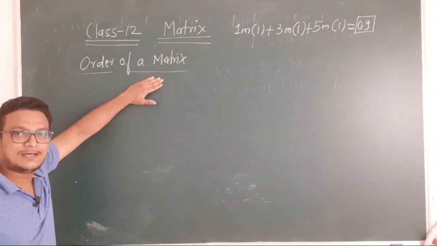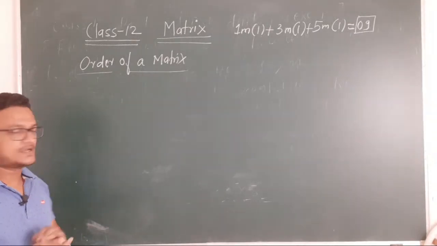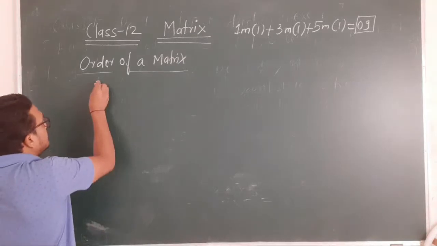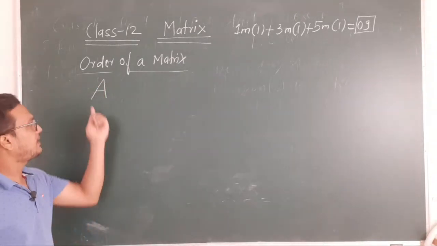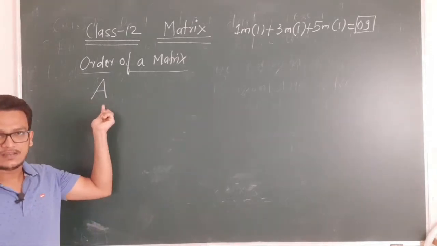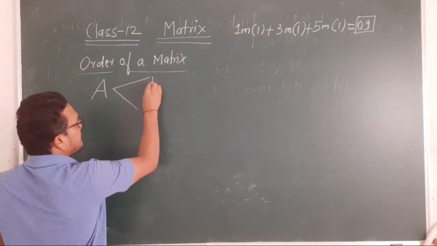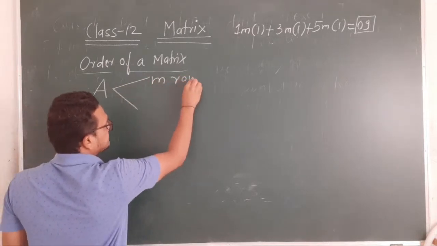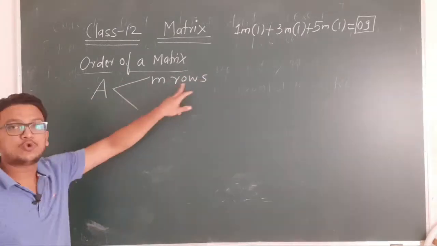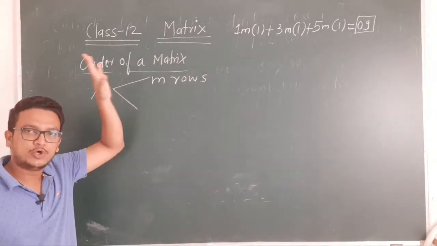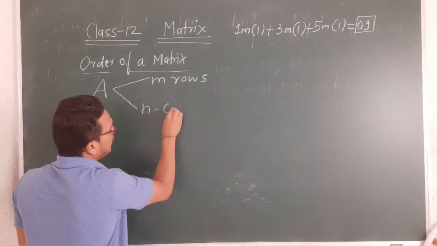Okay, so let us see the second concept, that is order of a matrix. Now what is meant by order of a matrix? Suppose we have one matrix, that matrix is A. In this matrix we have m rows, and in the same matrix we have n columns.